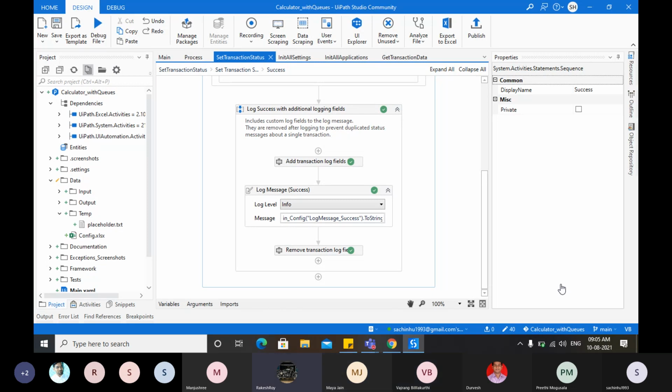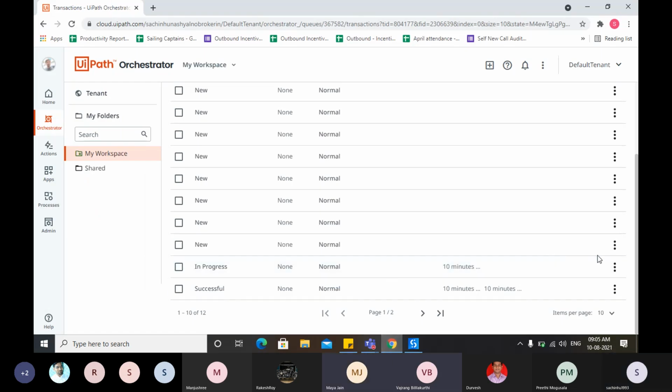Coming to the main agenda today, the consumer producer stuff. We discussed so much, but we don't know what exactly the output is. So right now, whatever we have done is the performer activity. The data is already updated in the orchestrator by the dispatcher, let's assume. Now, if multiple robots are executing concurrently or in parallel, then each item will be taken by one robot, and everything will be processed within seconds.